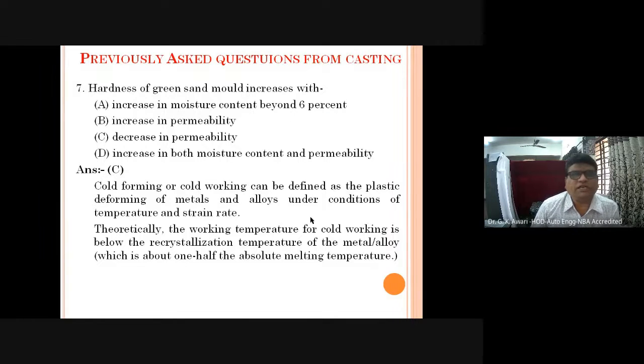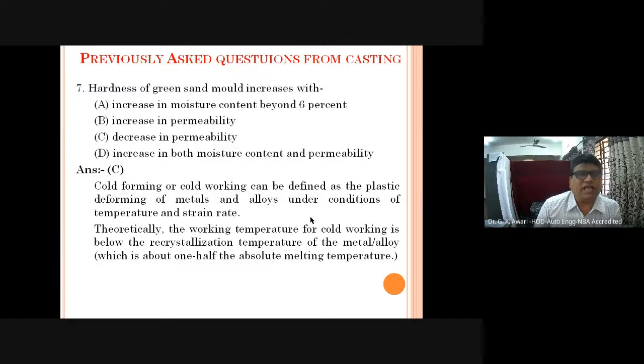The hardness of the green sand mold increases with: increase in moisture content beyond 6%, increase in permeability, decrease in the permeability, or increase in both moisture content and permeability. So the hardness of the green sand mold increases, okay.